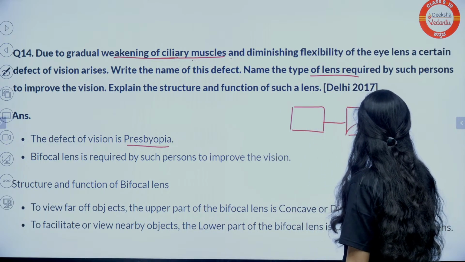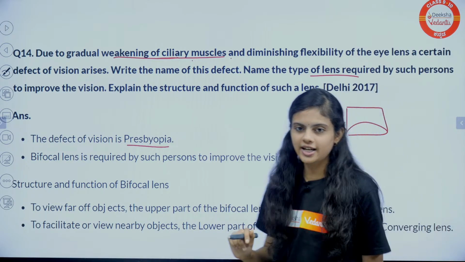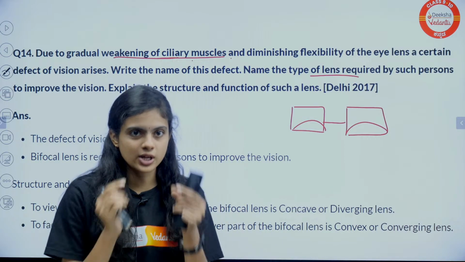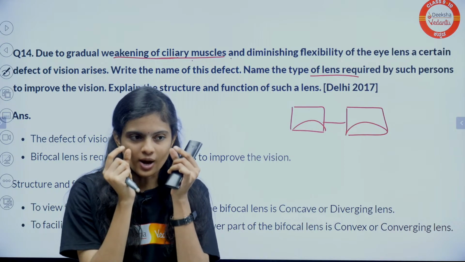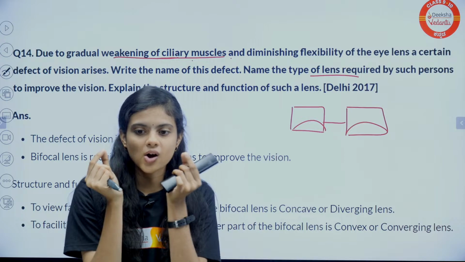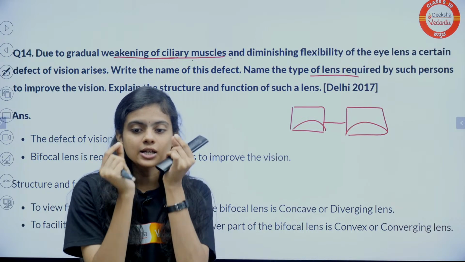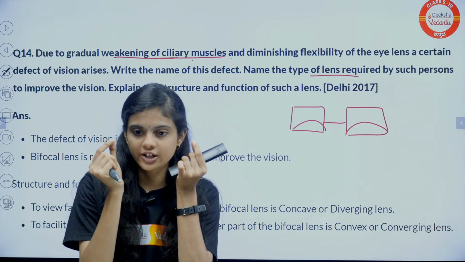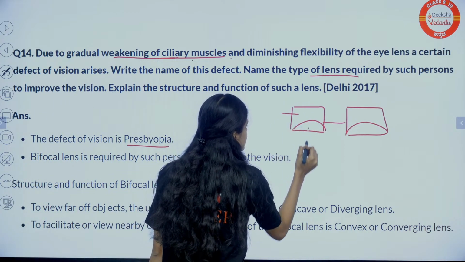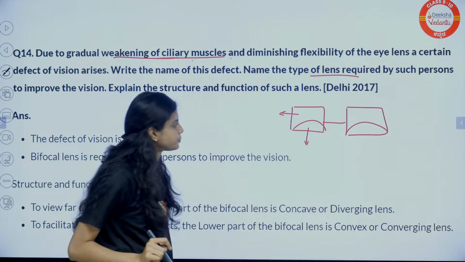A bifocal lens will be like this. You can go and check the lens of your grandparents. If they are using this kind of lens, you can just touch it. At one region it will be thick and at one region it will be thin. Yes Krishu, it's a concave and convex lens, right? Where it is thin and where it is thick, which lens is here and which lens is here?